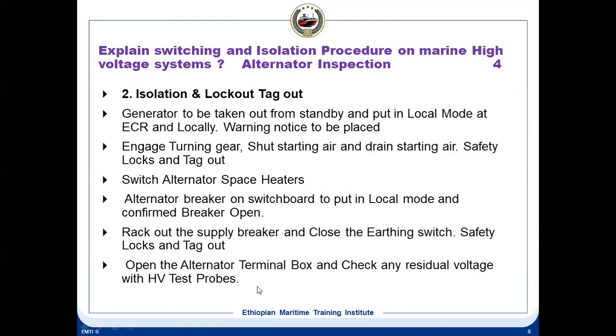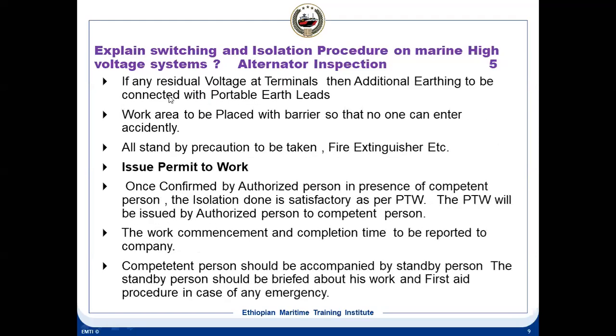I've shown you the probe in the last class. That probe is around 1.5 meters long. Take the probe and check that there is no residual voltage inside the terminal box. If you find any residual voltage, then you have to put on portable earthing cables and ground it. If there is any residual voltage at the terminals, additional earthing is to be connected with portable earth leads. If there is no residual voltage, it's fine.